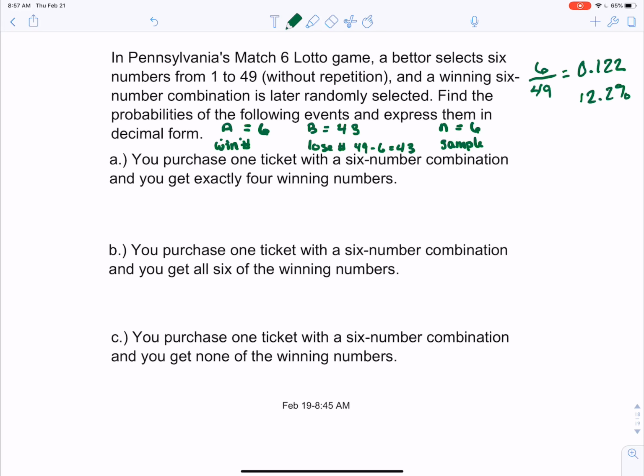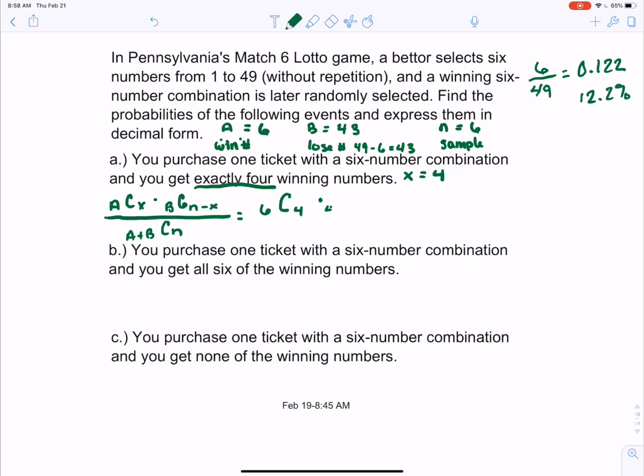If we look at part A, they're asking for the probability that we get exactly 4 winning numbers. So that means our X equals 4. Our hypergeometric formula was A choose X times B choose N minus X all over A plus B choose N. So our A was 6. We want to choose 4 of those 6 winning numbers.